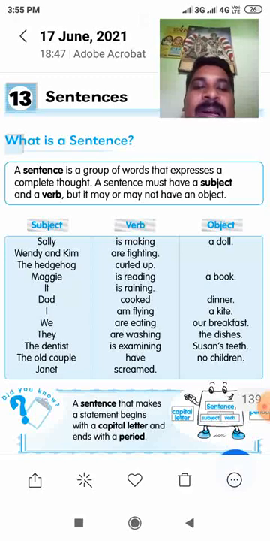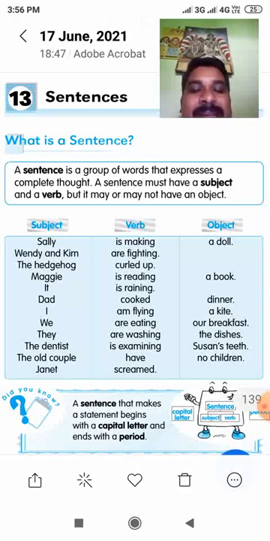We are eating our breakfast. This sentence has a complete meaning. They are washing the dishes. The dentist is examining Shushan's teeth. The old couple have no children. Janet screamed. All these sentences have subject and verb, and at the same time, these sentences are giving complete meaning. So this is a sentence.